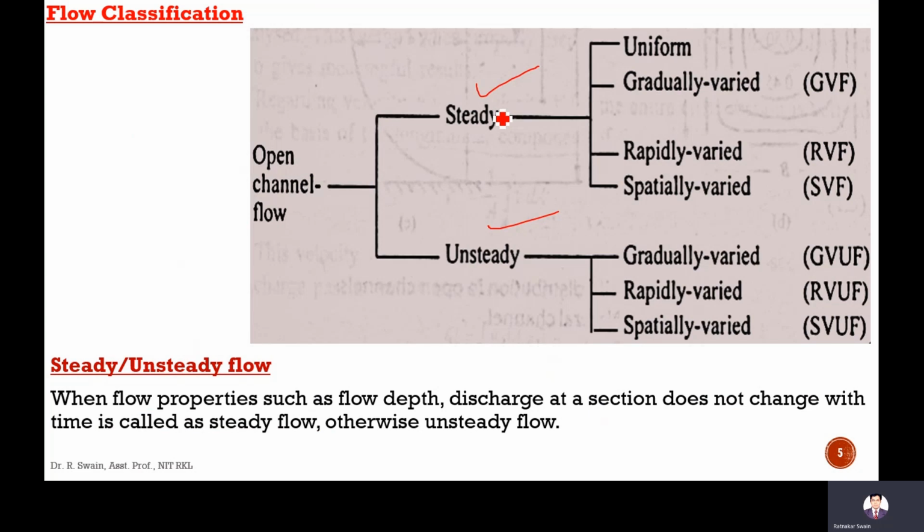If now you are measuring it is 2 meters per second, after half an hour if you measure 2 meters per second, after 1 hour you measure the same 2 meters per second, it is not changing with respect to time, then you can say that flow is a steady flow. Unsteady flow means it is changing.